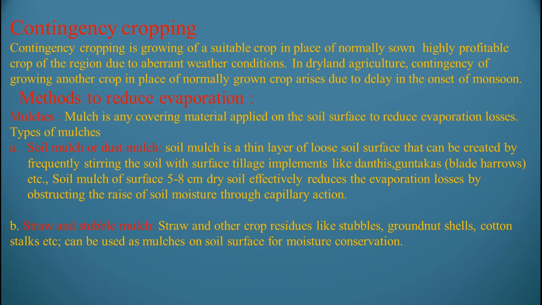Soil mulch is a thin layer of loose soil surface that can be created by frequently stirring the soil with surface tillage implements like dantis, guntakas, blade harrows, etc. Soil mulch of surface 5 to 8 centimeters of dry soil effectively reduces the evaporation losses by obstructing the rise of soil moisture through capillary action. Straw and stubble mulch: straw and other crop residues like stubbles, groundnut shells, cotton stalks, etc. can be used as mulches on the soil surface for moisture conservation.